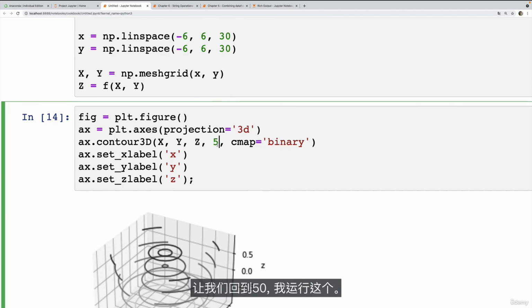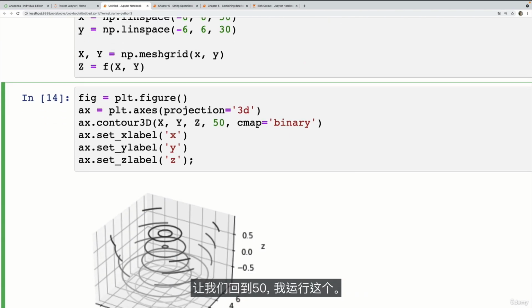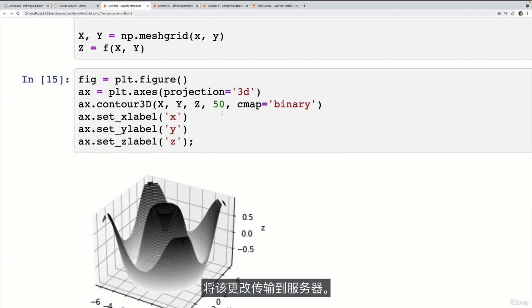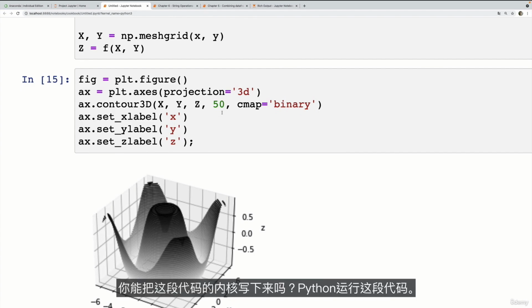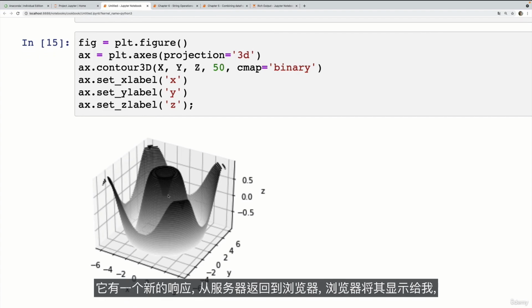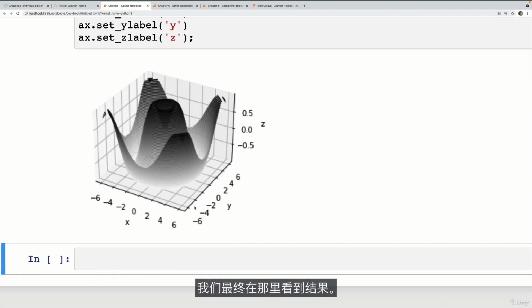When I make a change, let's go back to 50 here, and I run this, that change is transmitted to the server. It says, hey, Colt made this change. Can you rerun this code? Kernel goes, Python runs that code. It has a new response. That comes back from the server to the browser, and the browser shows it to me. And we finally see that result there.